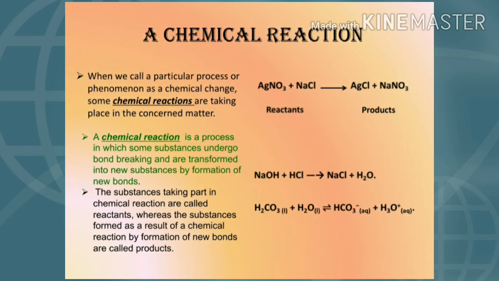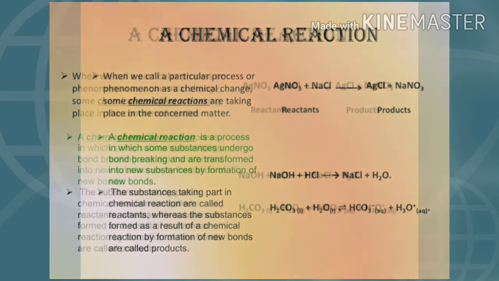The substances taking part in a chemical reaction are called reactants, whereas the substances formed as a result of a chemical reaction by formation of new bonds are called products.